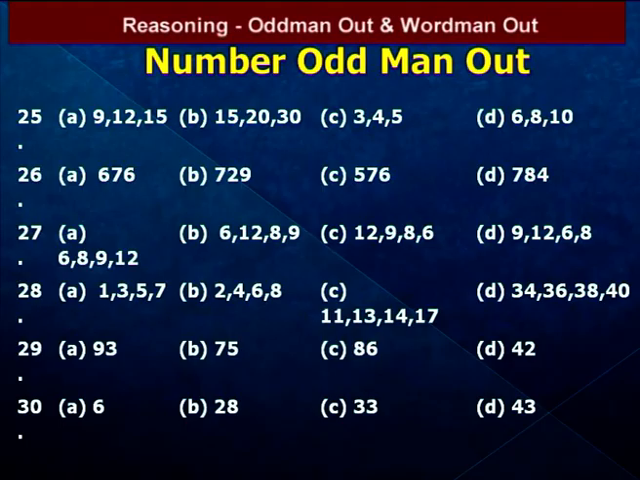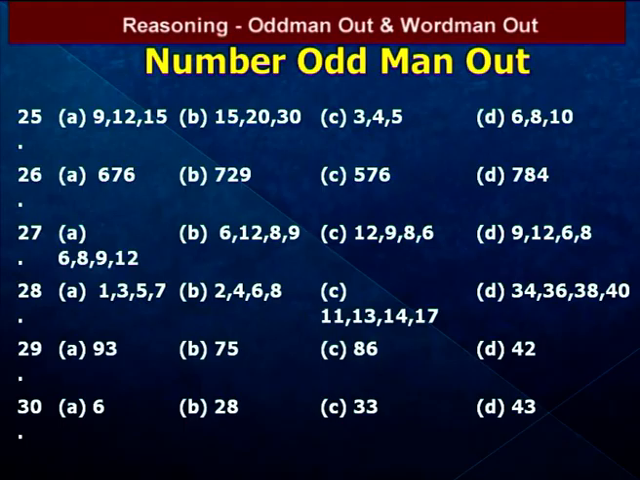That one is 6, 8, 9, 12. The options are 6, 12, 8, 9; 12, 9, 8, 6; and 9, 12, 6, 8. So each option contains four numbers. Here the relation is based on proportion. Proportion means the product of the extremes equals the product of the means.